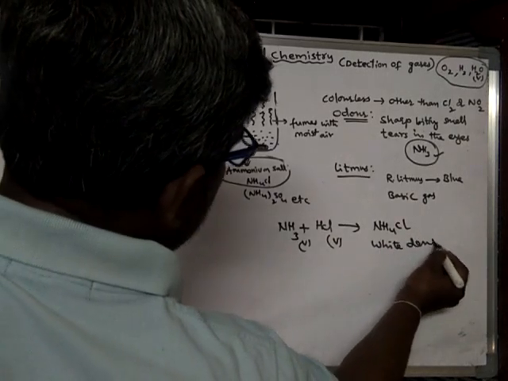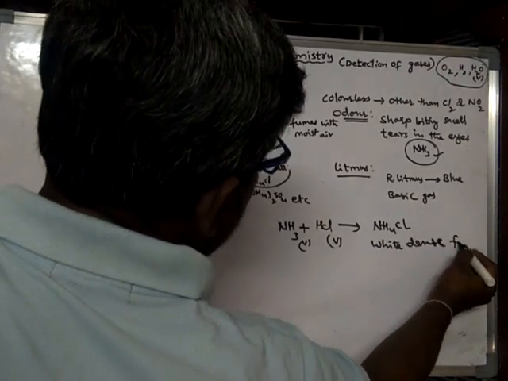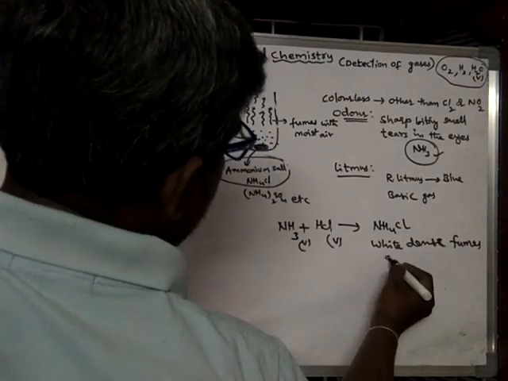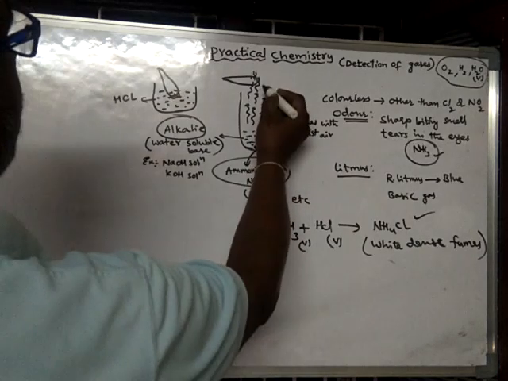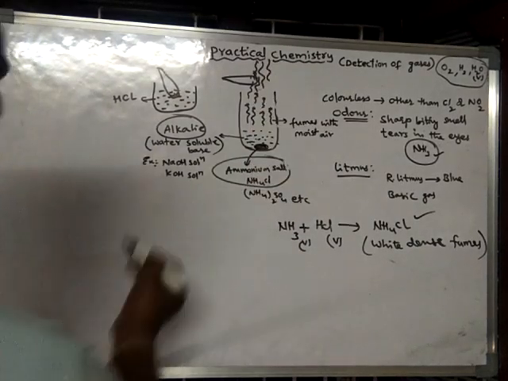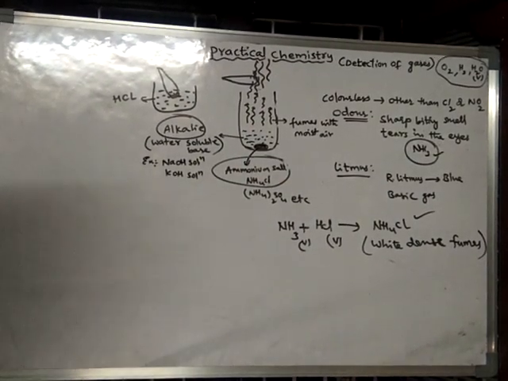Very dense white fumes of ammonium chloride are formed.